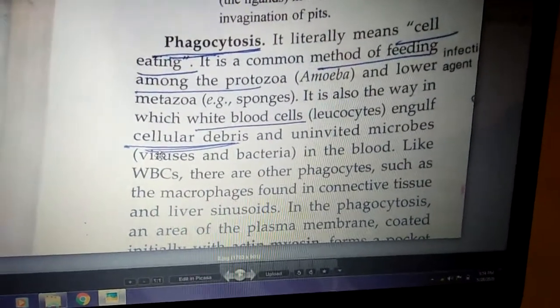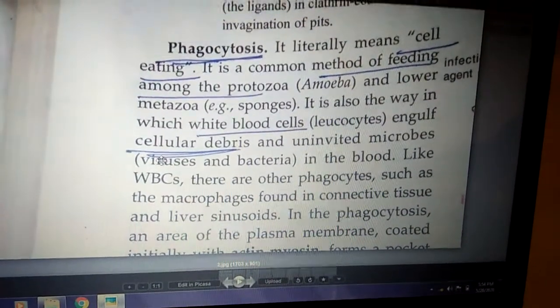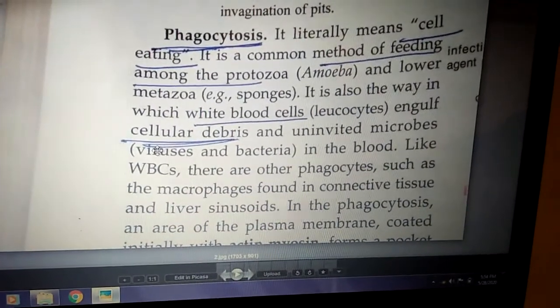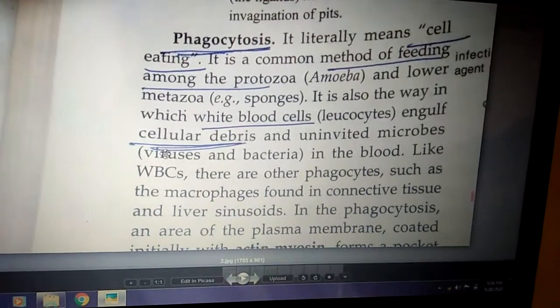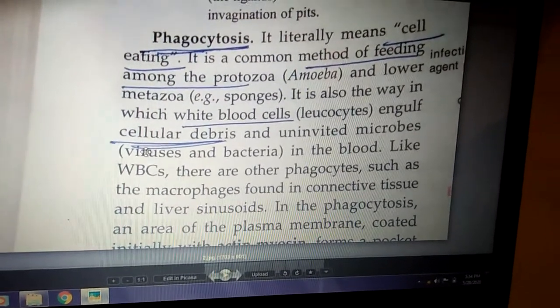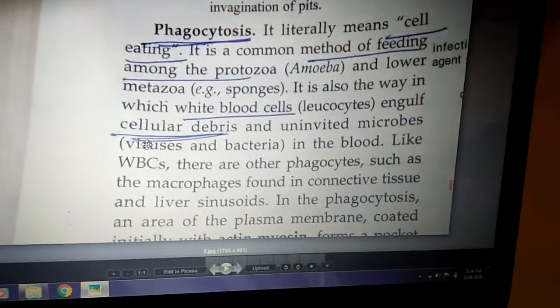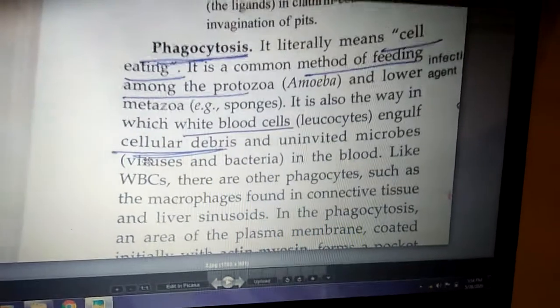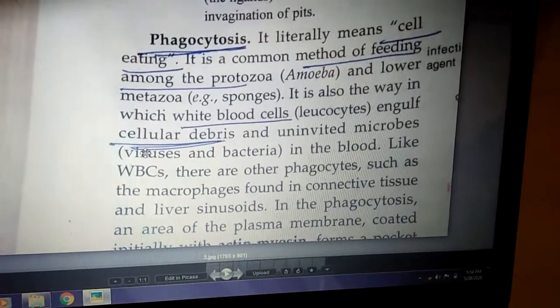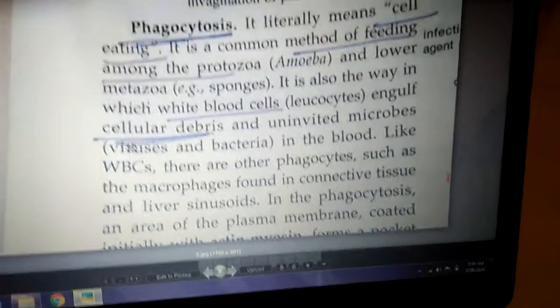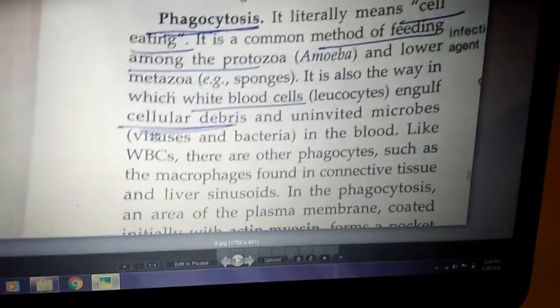Now we will study phagocytosis. Phagocytosis means cell eating. An example of phagocytosis is the feeding of the amoeba or protozoa. Amoeba takes the food material inside its body with the help of the process of phagocytosis. Amoeba is a unicellular organism, and it takes the food material inside its body through phagocytosis.